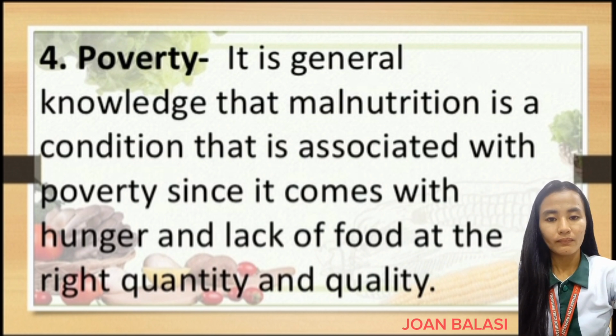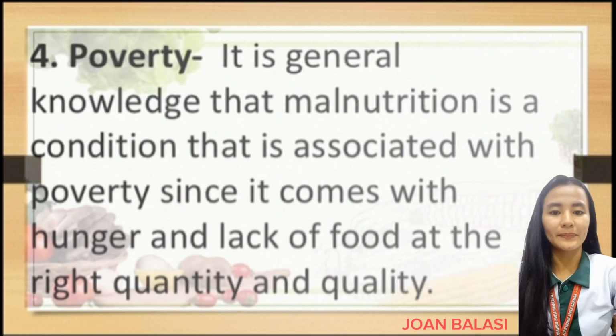So, these are the major factors affecting nutritional status of children.